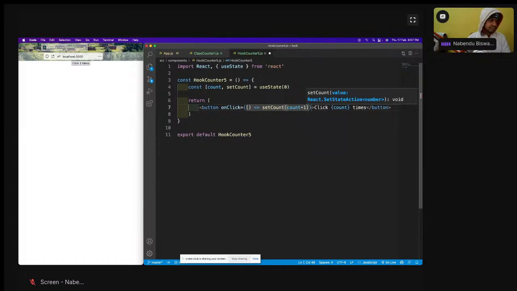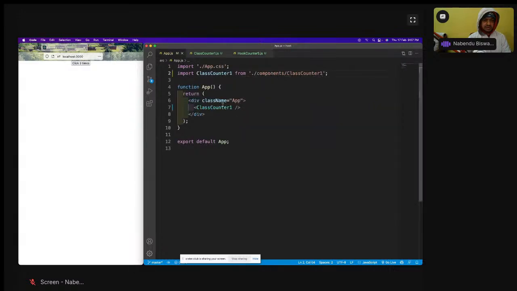I'm going to have this, and let me save it, and I'm going to have this thing counter 5, all these things. Sometimes it doesn't show up, so you have to refresh it. So count 5, click 0 times, and this is working, but we have to now change it.